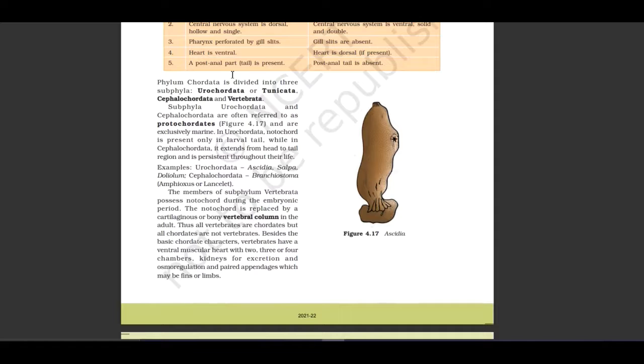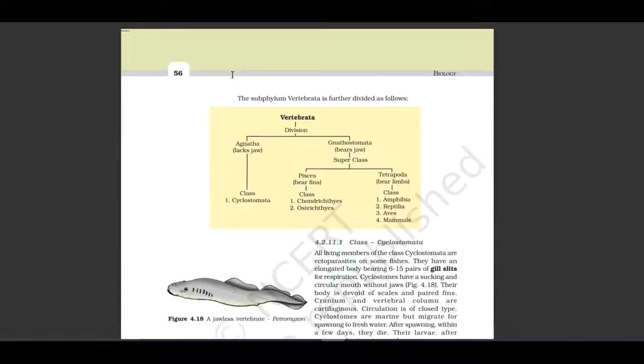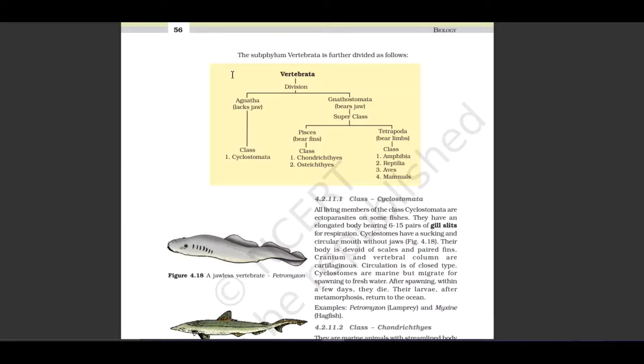Here they have mentioned the example Ascidia of Urochordata. The subphylum Vertebrata is further divided as follows. Vertebrata is divided into Agnatha and Gnathostomata. Agnatha lacks jaws, while Gnathostomata bear jaws.